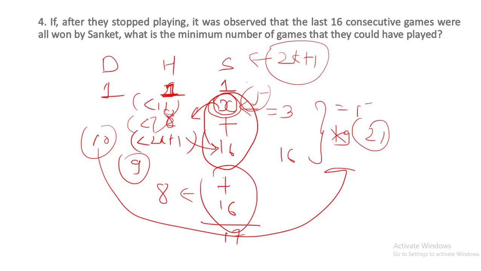And then Sanket is winning 16. So how many total games were there? Sanket's 21, Harshad's 10 plus 1 draw. So 21 plus 10 is 31, plus 1, 32. So the total number of minimum games is 32.